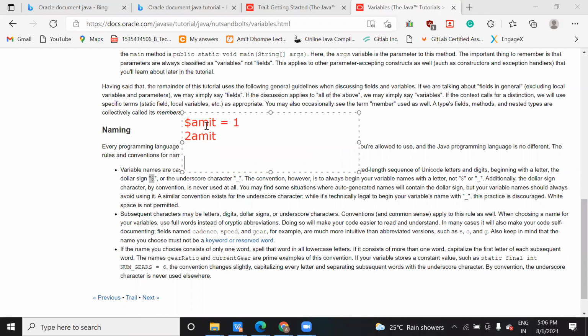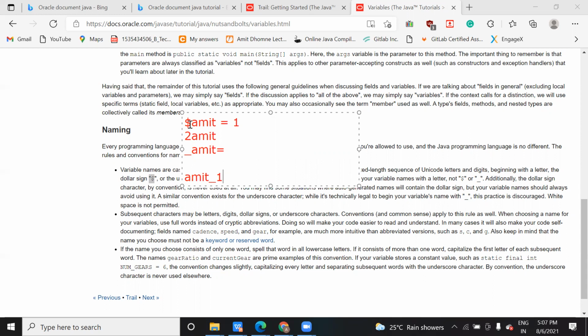You can use underscore, however. However, you can declare it like this, and this is valid. In between you can use a number also, but it should not start with a number, and it should not start with a symbol. This is the thing you should check.